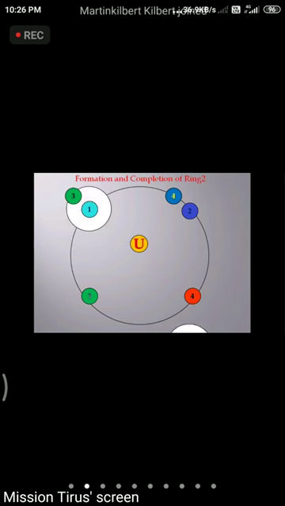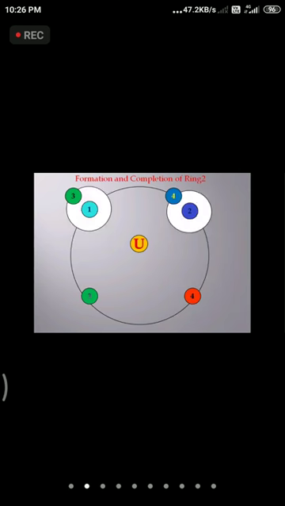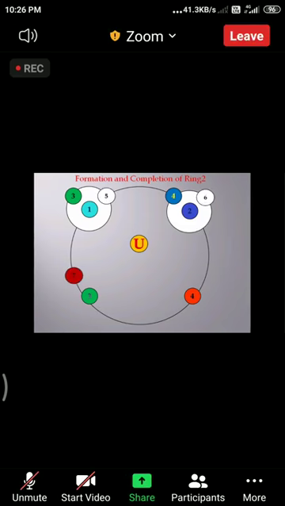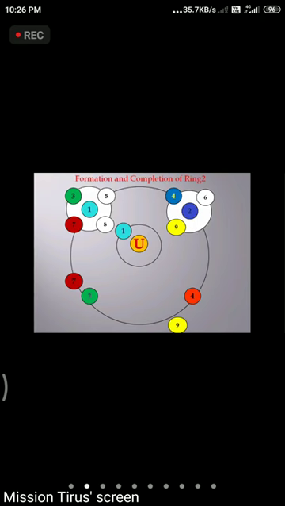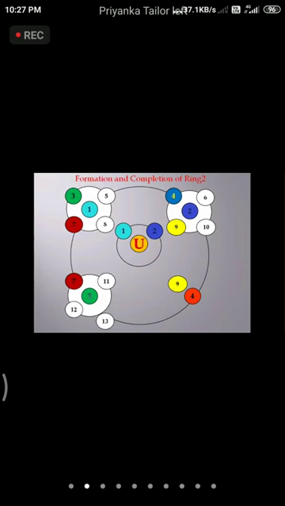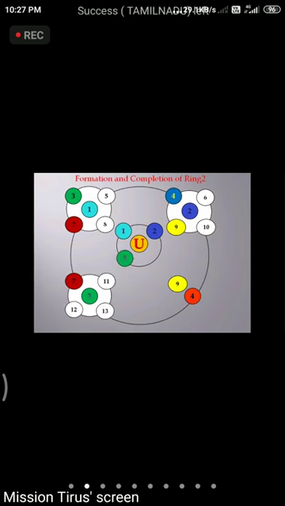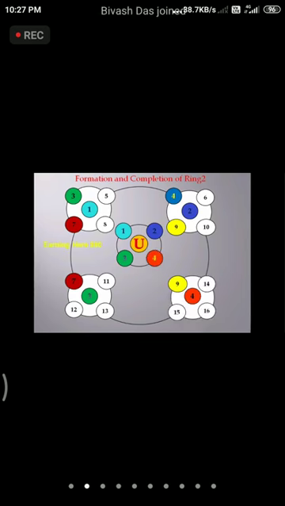As we brought A and B in the first ring, the easy ring, they also have referred people, and they have completed the easy ring one by one. When A has completed the easy ring, he will come under our second ring here in the place of A. In the same process, B, whom we have sponsored, also completes his first ring, the easy ring. He also comes in the second ring under our team. In the same process, the third person and the fourth person. The 4 persons whom we have recruited in the first ring, the easy ring, will complete the easy rings one by one and they will come under our second ring.